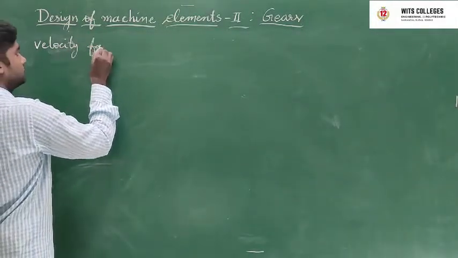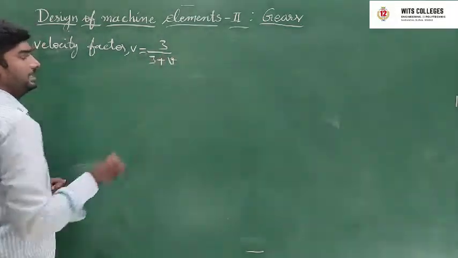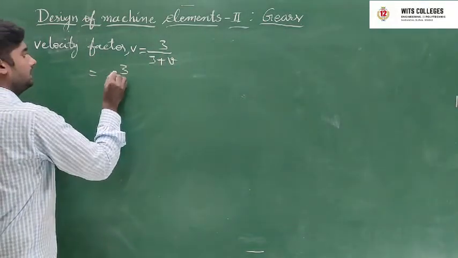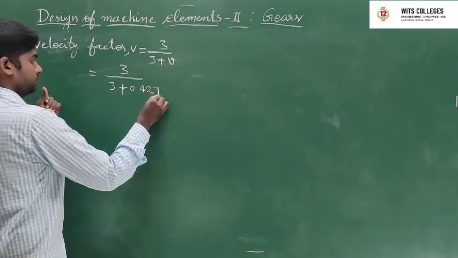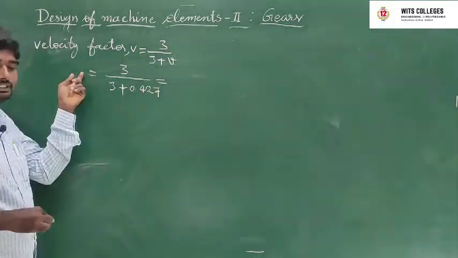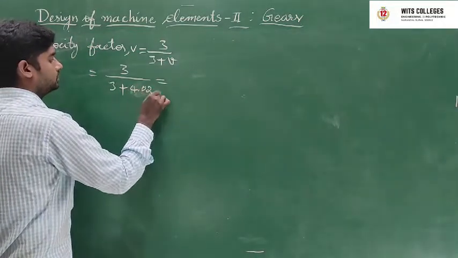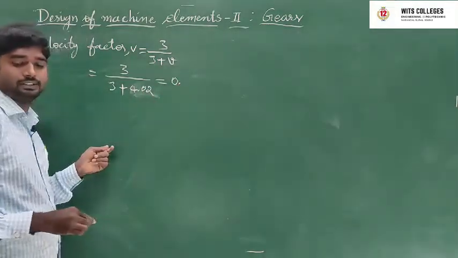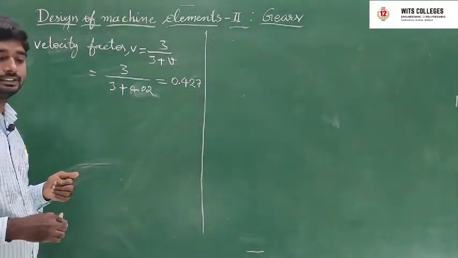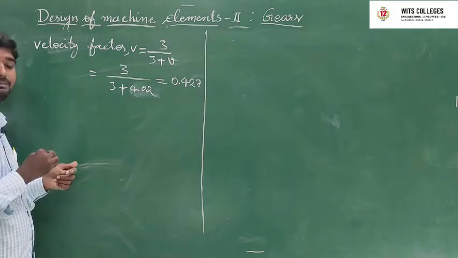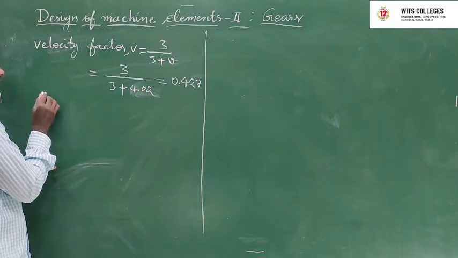Velocity factor. Cv is equal to, for full depth, 3 by 3 plus V. Next, substitute 3 by 3 plus V, where V is 4.02, which we have already found. The velocity factor is then 0.427.